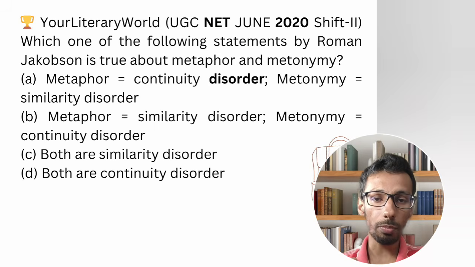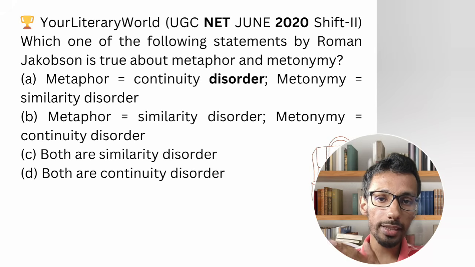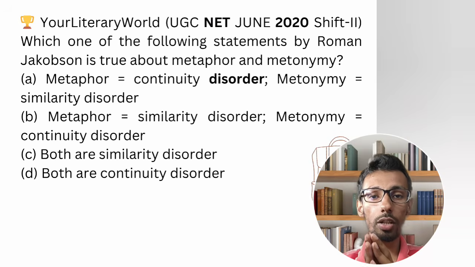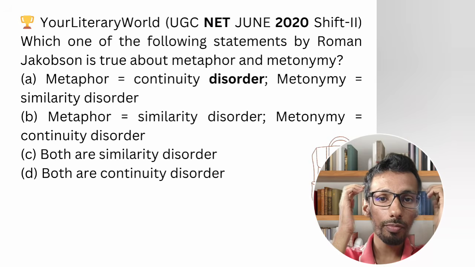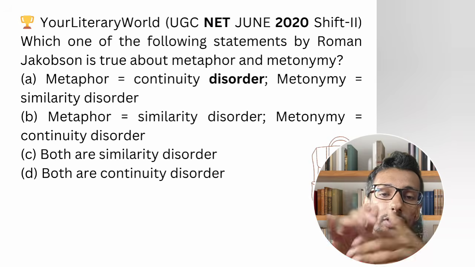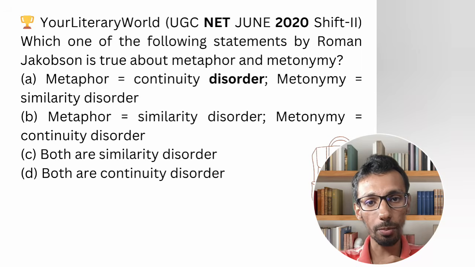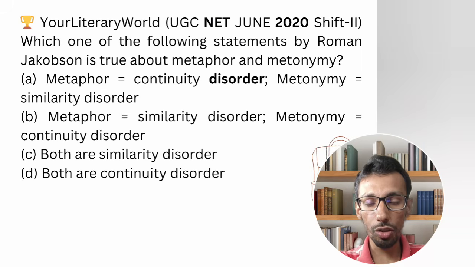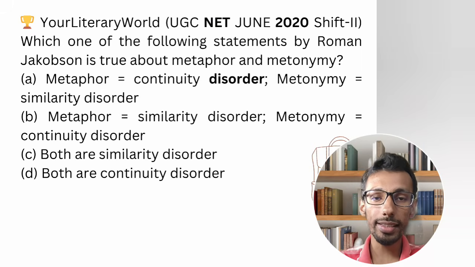Aphasia means you cannot create similarity, you cannot combine things. If I go for the example: chop chop chop, cut cut cut. If I say chop chop chop, cut cut cut, I am saying something which is sharp, maybe a knife. So I am not producing the word knife. In my mind the word knife is not coming. I know the image of the knife, but what I am saying is chop chop chop, cut cut cut. So I am creating a similar association through which you can understand that thing.